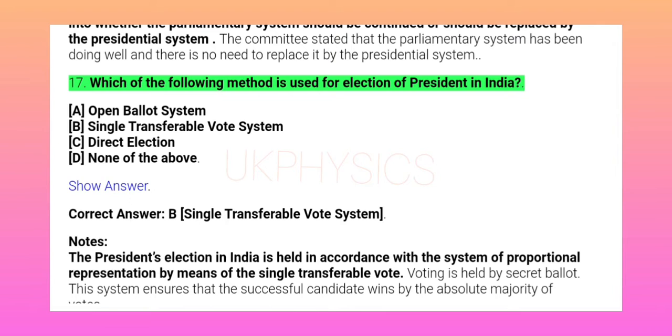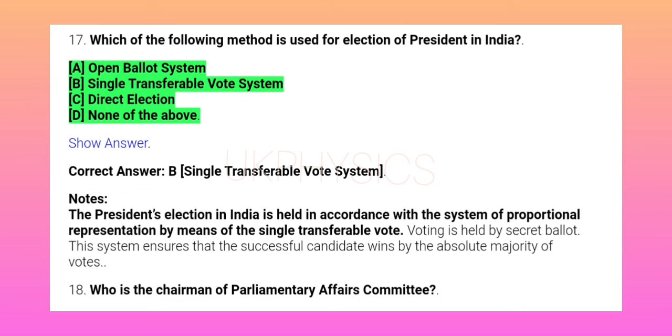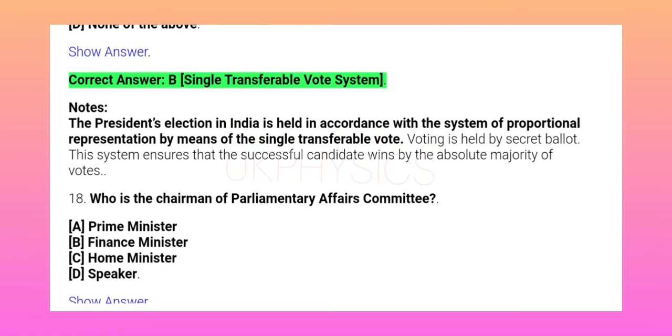17. Which of the following methods is used for election of president in India? A. Open ballot system. B. Single transferable vote system. C. Direct election. D. None of the above. Show answer. Correct answer B.